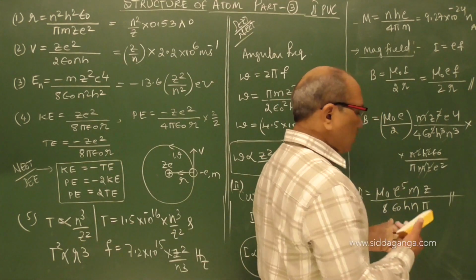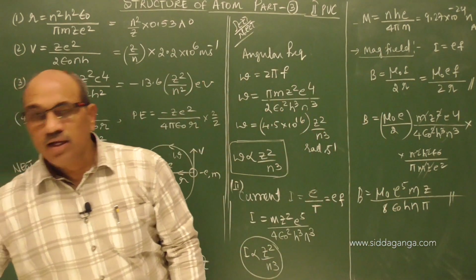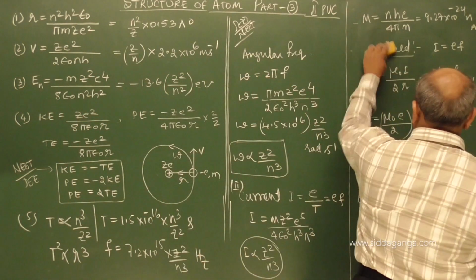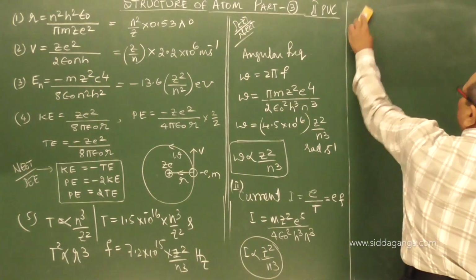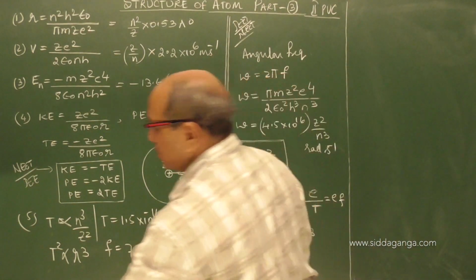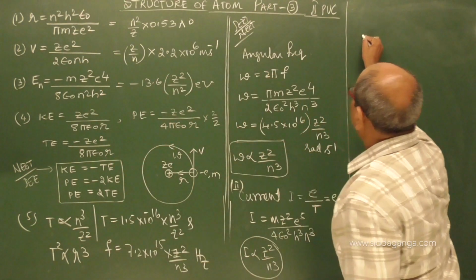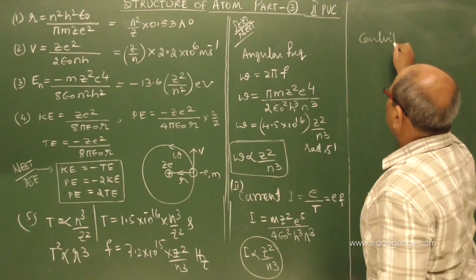Finally it is bound with the centripetal force. You know centripetal acceleration, sometimes the question comes on that also. You have to know the expression for centripetal acceleration.